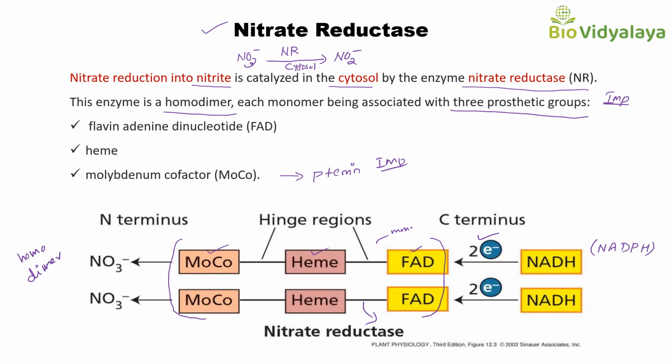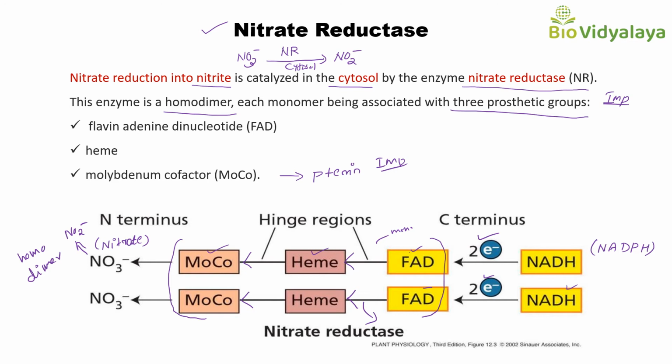These electrons pass through the heme domain to the molybdenum complex, where they are transferred to nitrate, and this nitrate is reduced to nitrite.